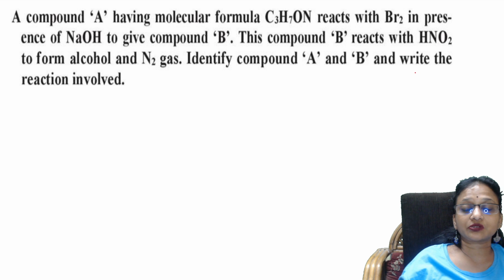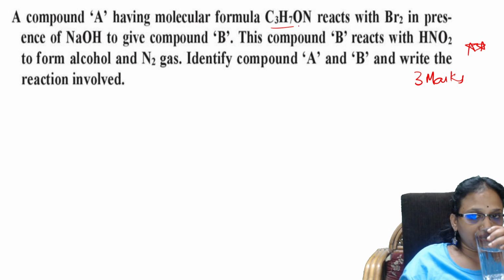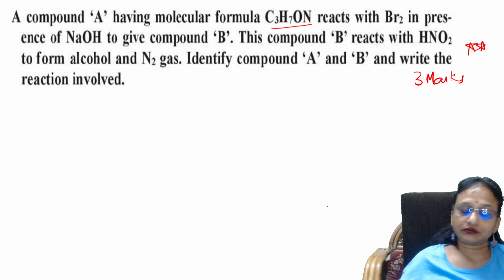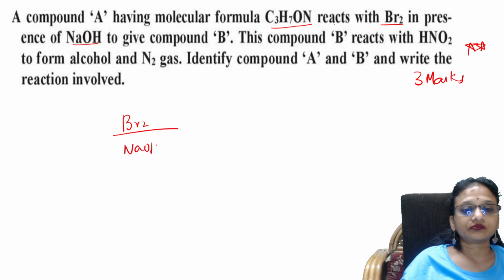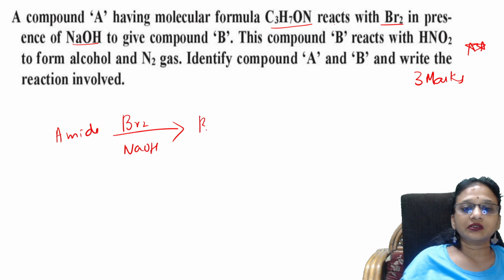It's a paragraph based question. It is a 3 marks question, students. Very, very important. A compound A has the molecular formula C3H7ON. It reacts with bromine in the presence of sodium hydroxide. When something reacts with bromine and sodium hydroxide, the compound should be an amide. And it gives compound B. Now this B reacts with HONO.